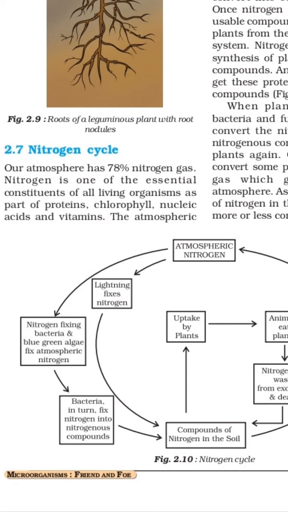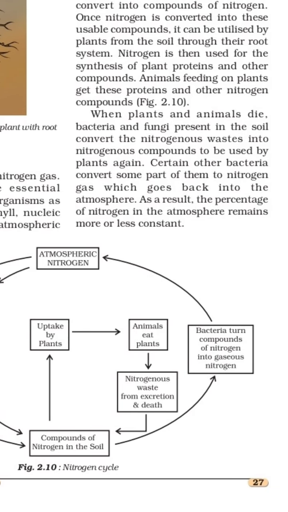When both die, nitrogen waste from excretion and death is converted by bacteria into compounds of nitrogen mixed with the soil, and some bacteria convert this nitrogen waste into nitrogen gas, which mixes with the atmospheric nitrogen. In this way, the nitrogen cycle goes on.